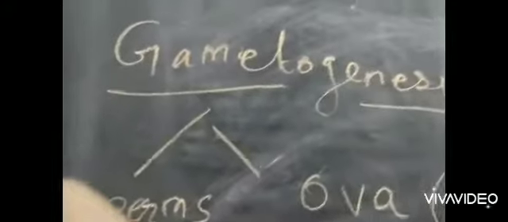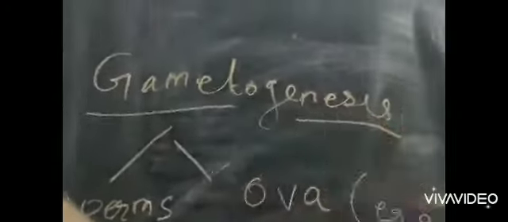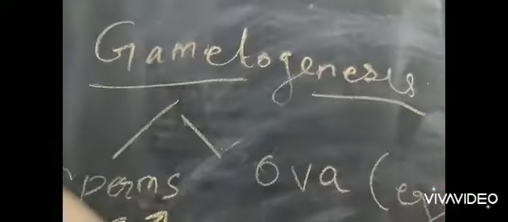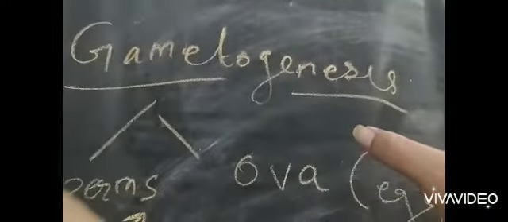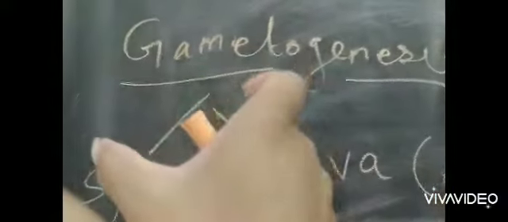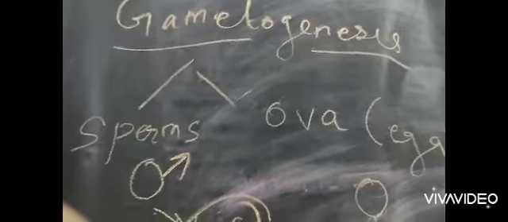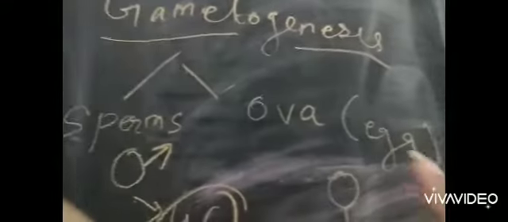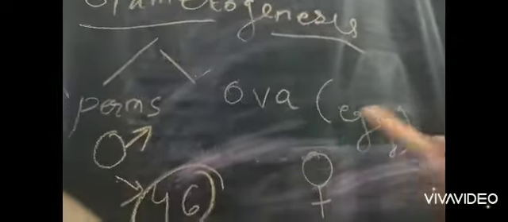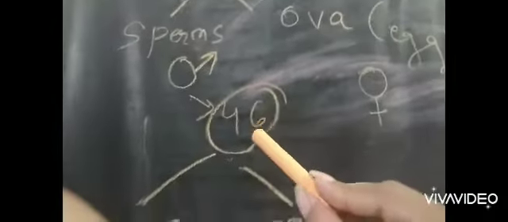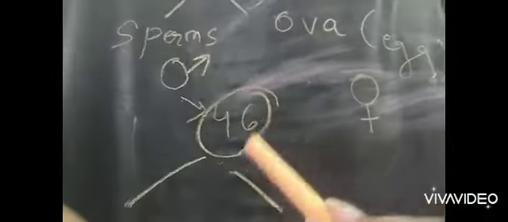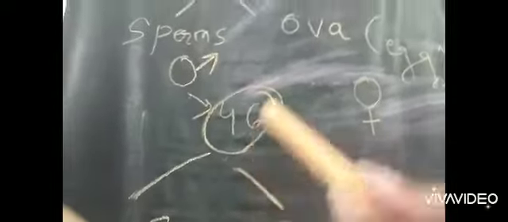Now, what is gametogenesis? Genesis means formation. Formation of gametes is known as gametogenesis. There are two types of gametes, in male sperms and in female ova or egg. Now they said that separation of chromosomes during gametogenesis, when the gametes form, the separation of chromosomes.